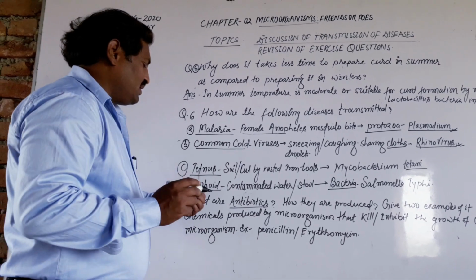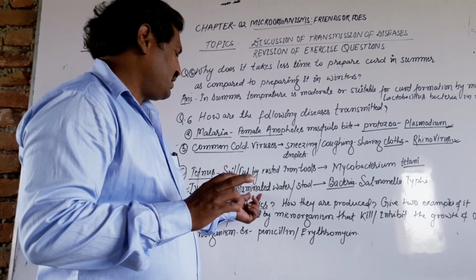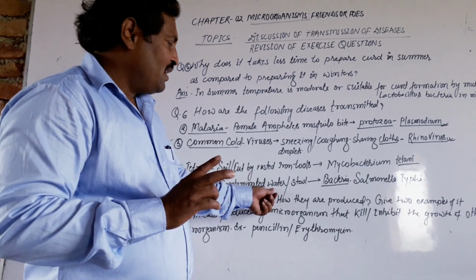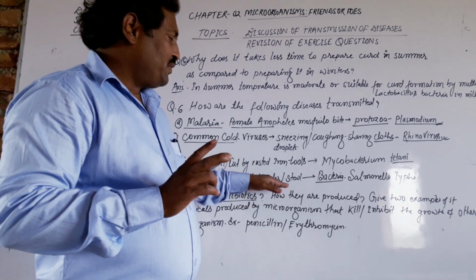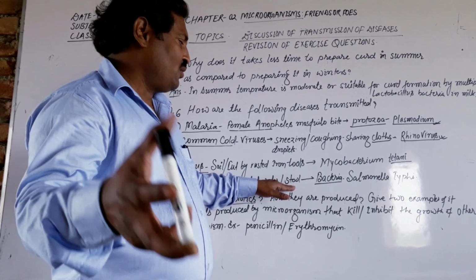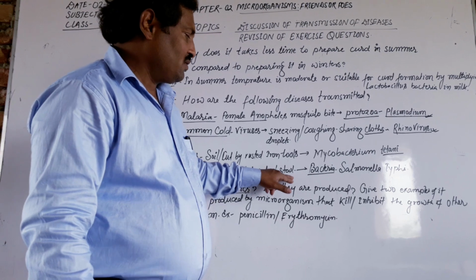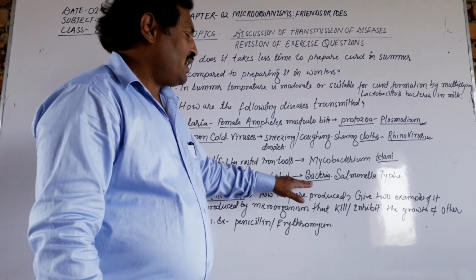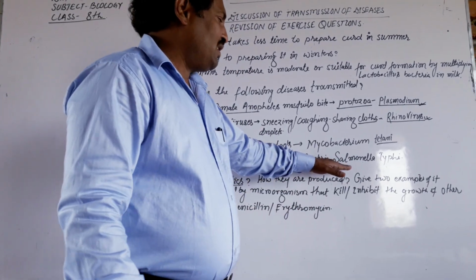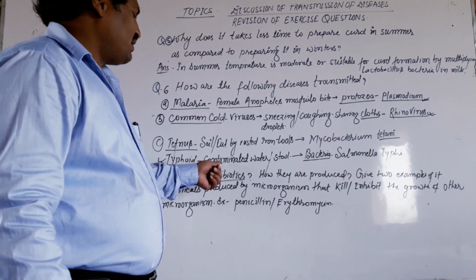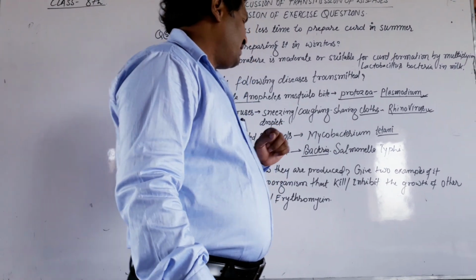The last one, D, is typhoid. Typhoid is a water-borne disease or water contamination disease. When water is contaminated, and when a patient is suffering from typhoid and we are near him, it can also be transmitted through his stool. It is caused by the bacterium Salmonella typhi. So typhoid is caused by contaminated water, by the patient's stool, and by the bacterium Salmonella typhi.